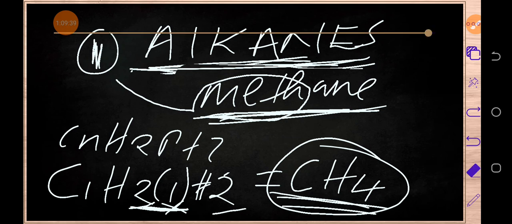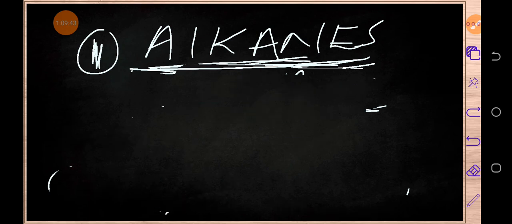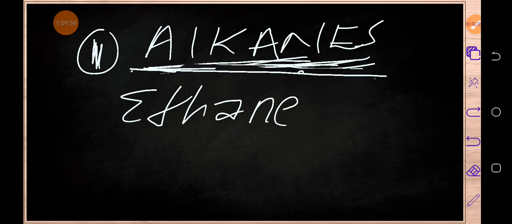Okay, let us look at another example. I want you to understand very well. So let's say, for example, we've been given ethane, and since we are talking about alkanes, what will be our suffix? Our suffix will be ANE, which will give us ethane.